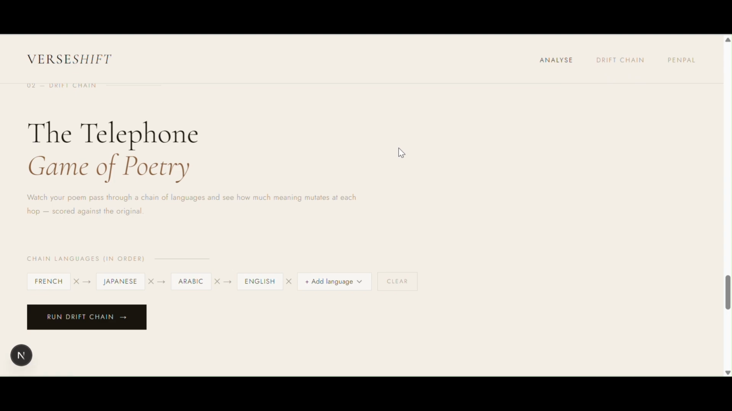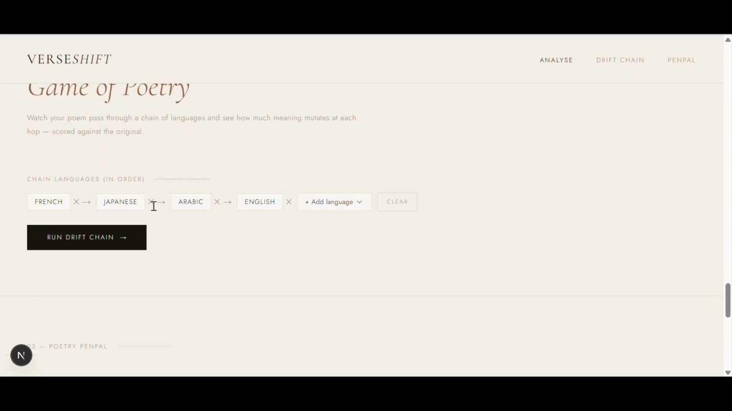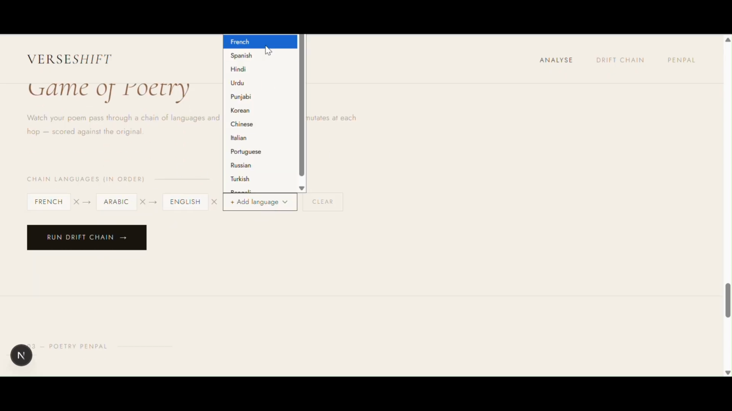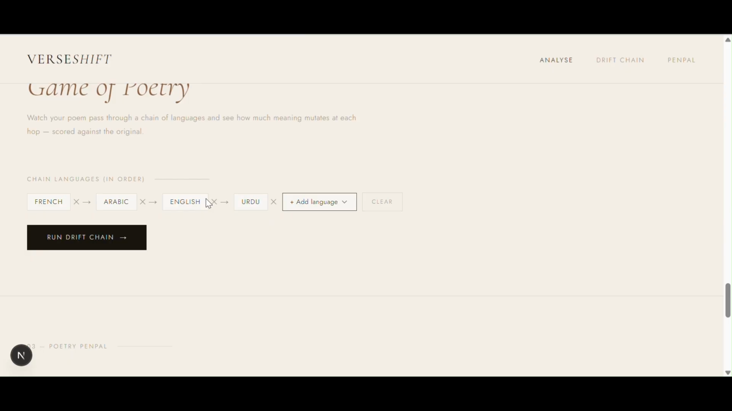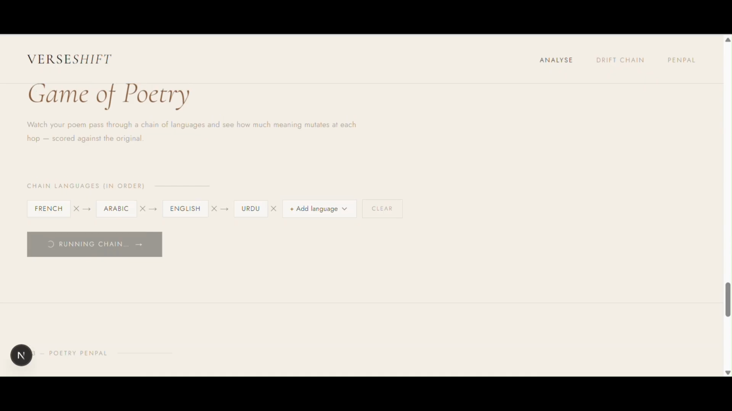Like it says, this is just like a game of poetry. Sometimes we used to play those games where a person would whisper something into somebody's ear and they would just keep passing that message on. I think translation is somewhat similar. And over here you can see how much your poem is changing throughout different languages. So I'm going to run the drift chain and wait for it to show up.